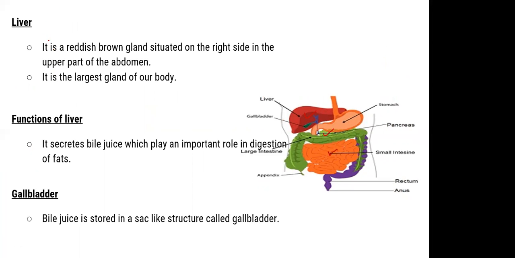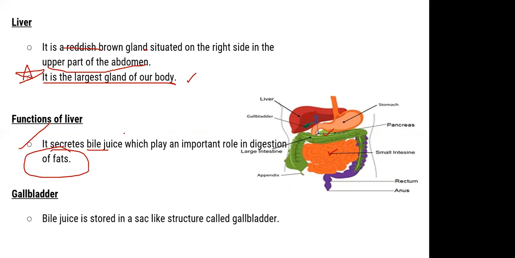So we can see that the liver is a reddish brown gland situated on the right side in the upper part of the abdomen, okay. It is the largest gland of our body. It is a very important thing. Many times the question is asked: which is the largest gland of our body? So we should know that the liver is the largest gland of our body. So what is the function of the liver? It secretes bile juice, which plays an important role in digestion of fats.